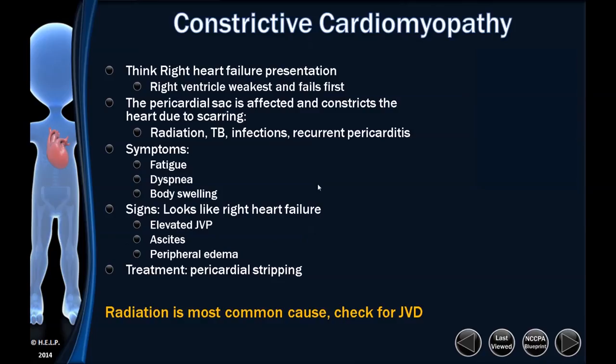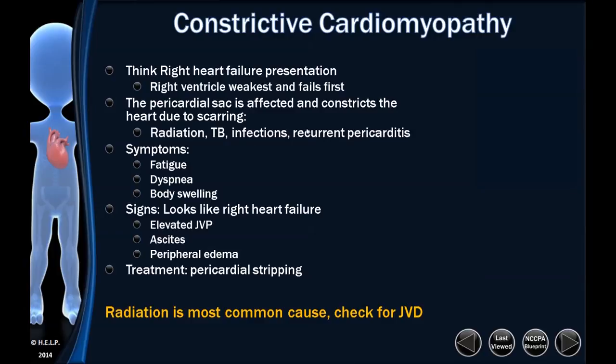Constrictive, think of a boa constrictor. Think of the pericardium as a boa constrictor, a big snake around the heart. So constrictive cardiomyopathy is when the pericardial sac is affected and it constricts the heart due to scarring. So somebody who gets frequent episodes of pericarditis can get this, somebody who gets radiation, tuberculosis. These are all reasons why the pericardium can get scarred. Then it becomes constricting and it squeezes the heart.